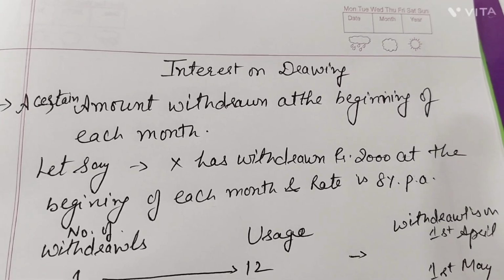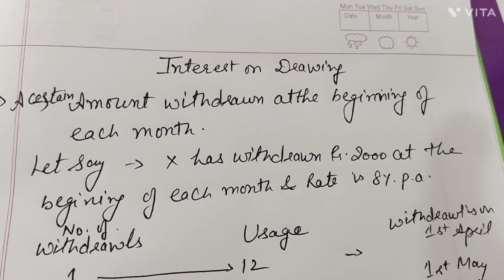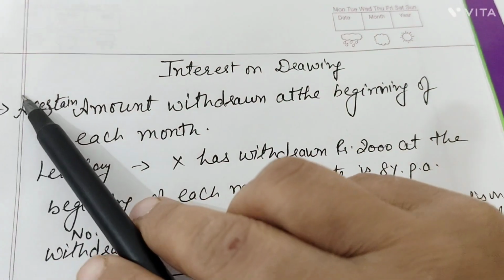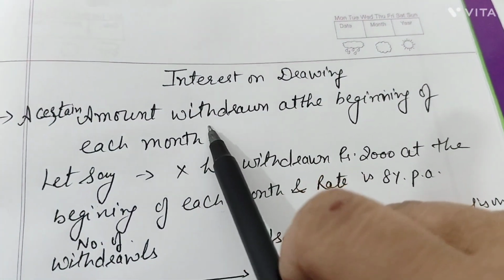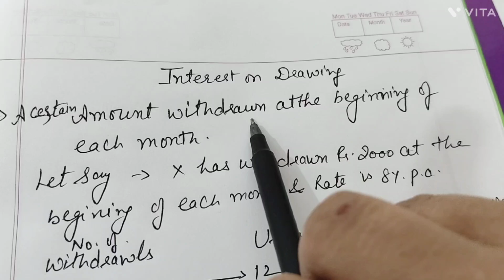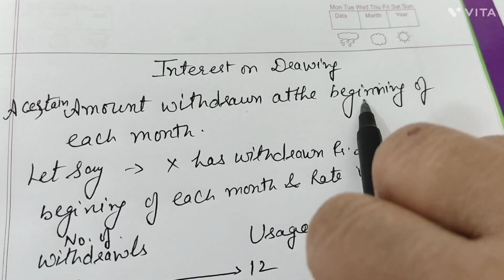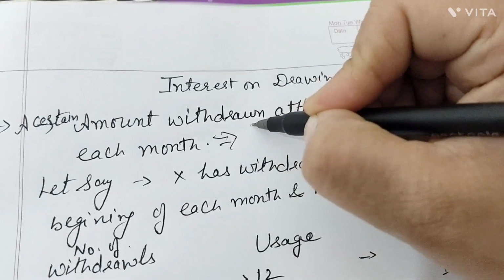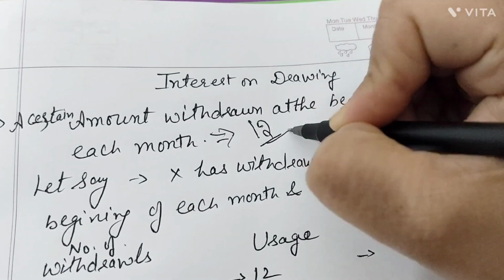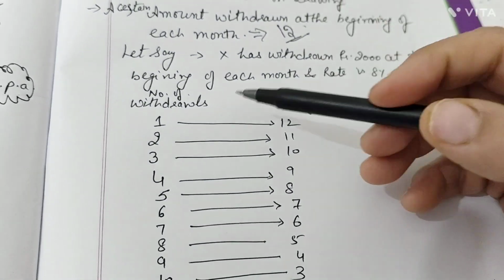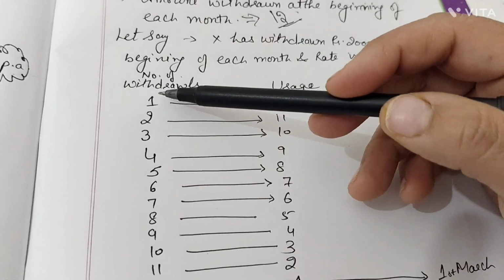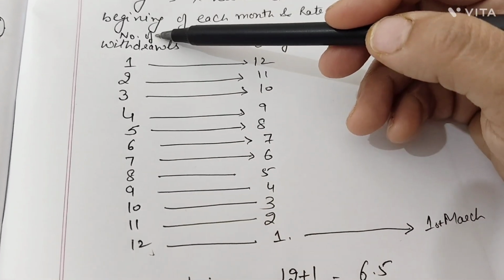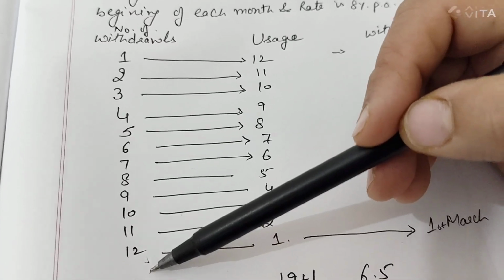Hello friends, let's have another topic that is about again the interest on drawings. In this case, what is given is that a certain amount has been withdrawn by any of the partners at the beginning of each month. Now you know that in a year there are 12 months, right? So for the 12 months, how many withdrawals would there be? That is 12 withdrawals, because there are 12 months in a year, right?